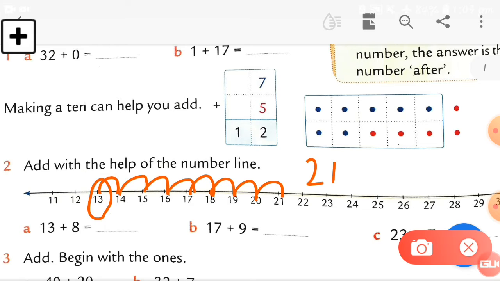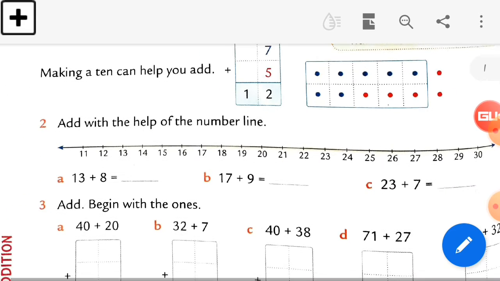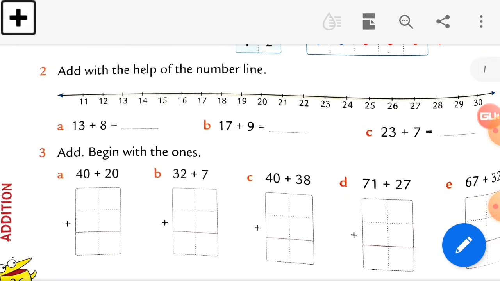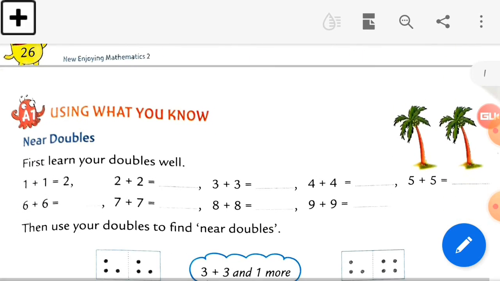Okay students, now let's go further. Hope there is no doubt in this number line, right? Now see, add begins with the ones. We also did this before. It means you always start adding numbers with the ones value, the ones column. Never start adding numbers with the tens place. Always start with the ones value.